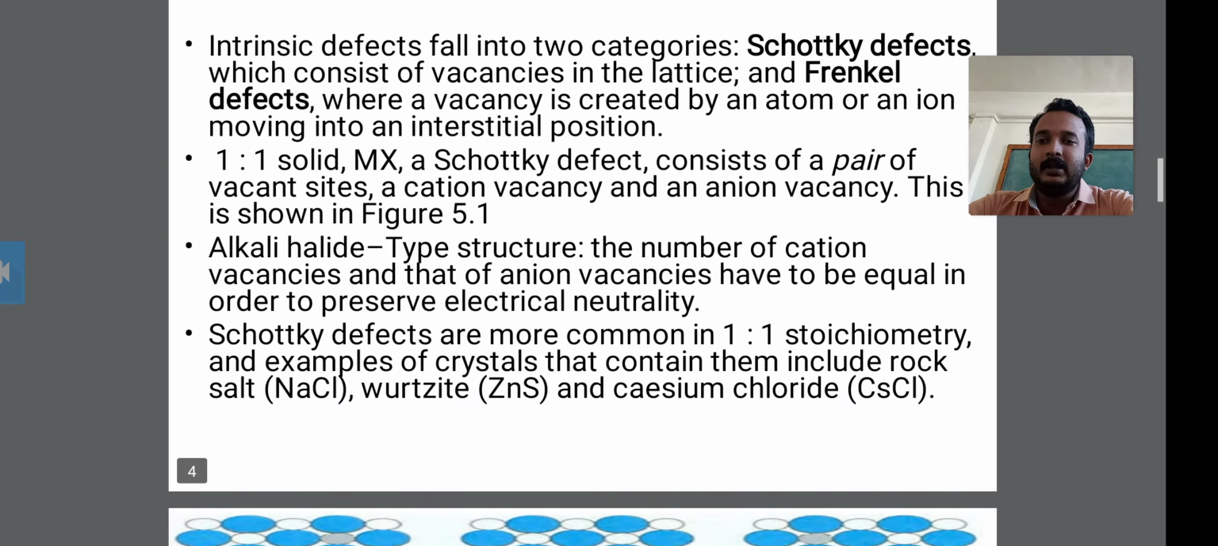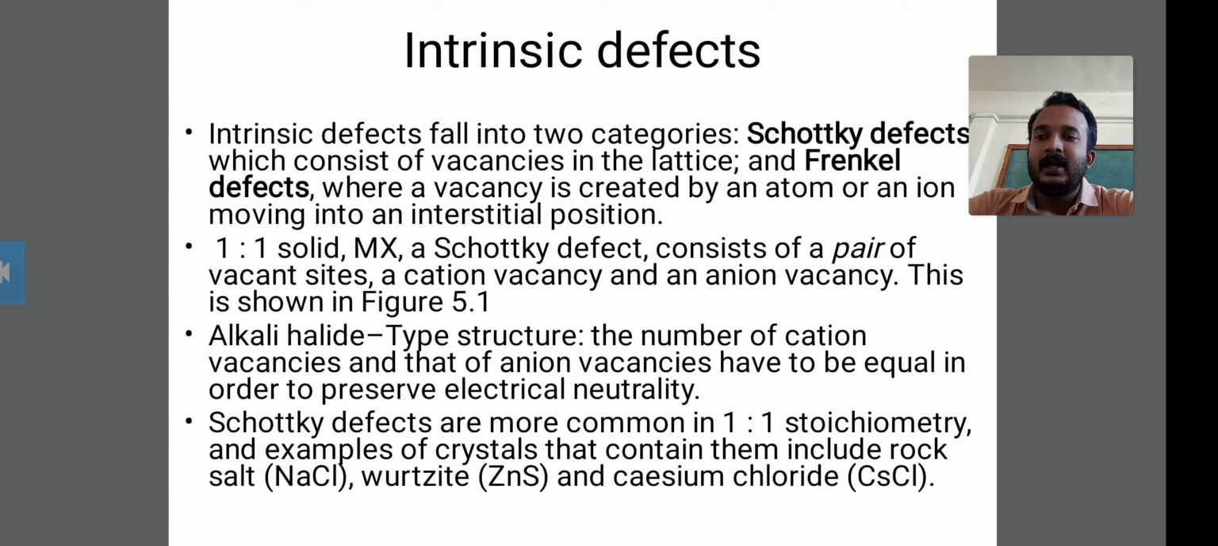Secondly, the alkali halides. Some examples are sodium chloride, zinc sulfide, and cesium chloride. In this type of alkali halide structure, the number of cation vacancies and anion vacancies have to be equal in order to preserve electrical neutrality.